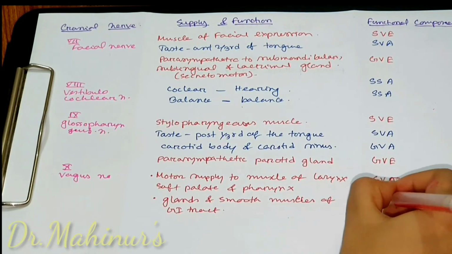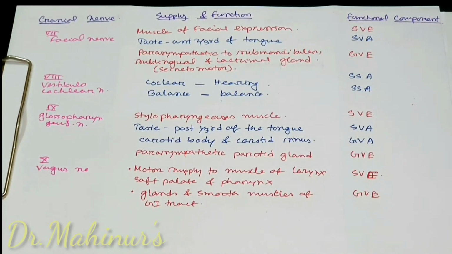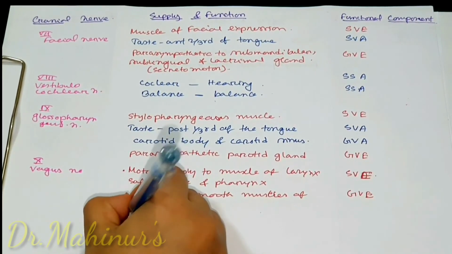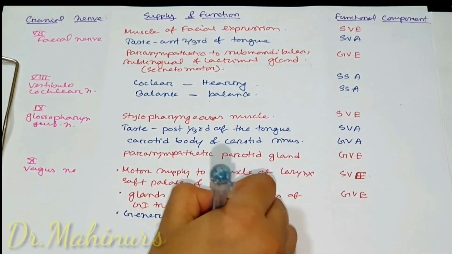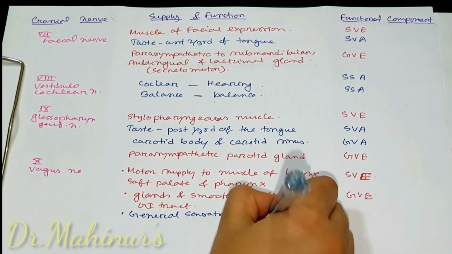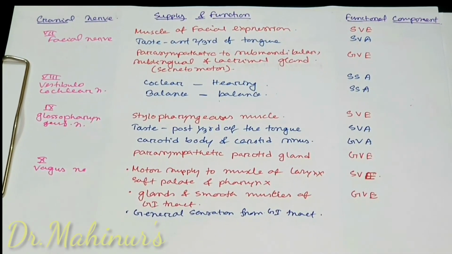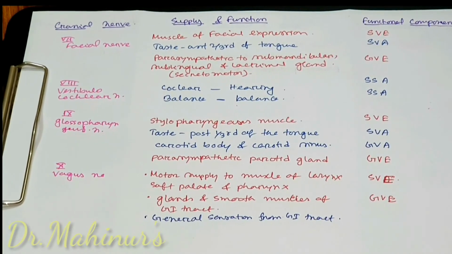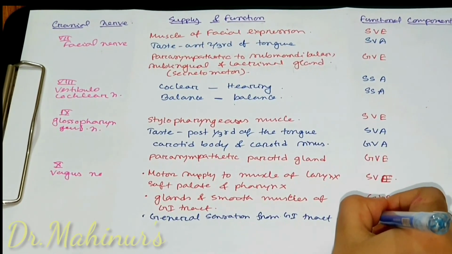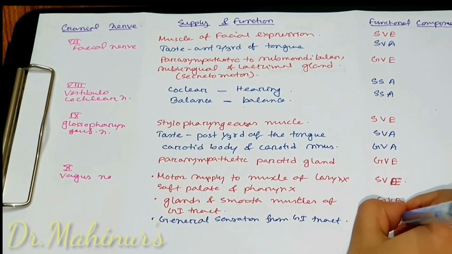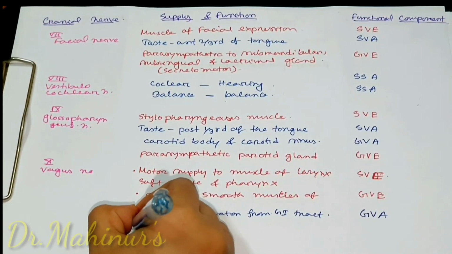The vagus nerve also carries general sensation from the GI tract, up to the right 2/3 of the transverse colon. So it is general sensation and visceral. The functional component will be general visceral afferent, as it is sensory.